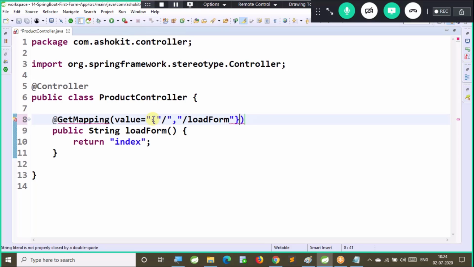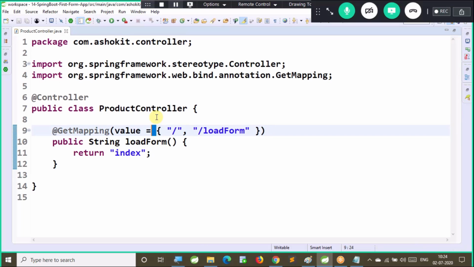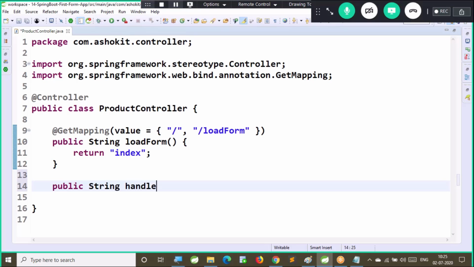This is array type, right? We should not add this. Fine. So with this table method, which is responsible to load the form. Now I am writing one more method which is used to handle form submission, that is handle submit button.